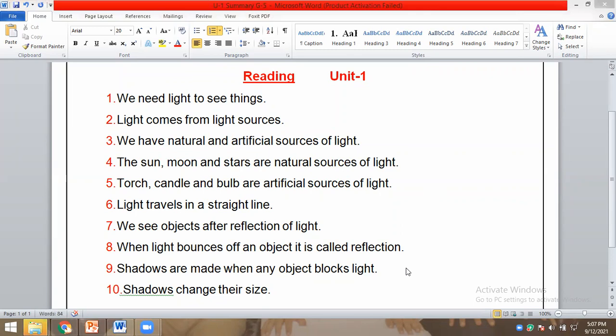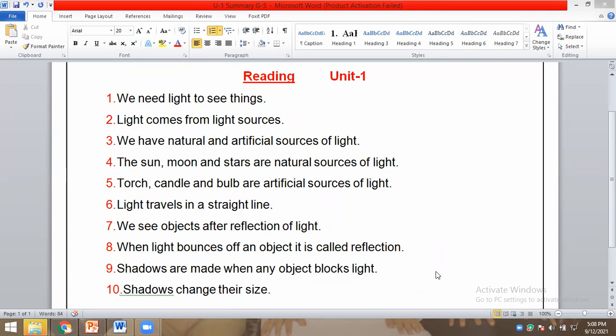Artificial sources of light. Light travels in a straight line. We see objects after reflection of light.